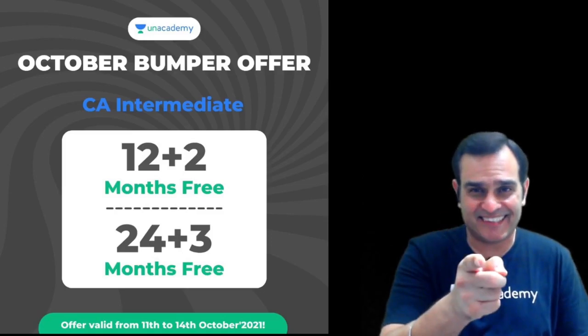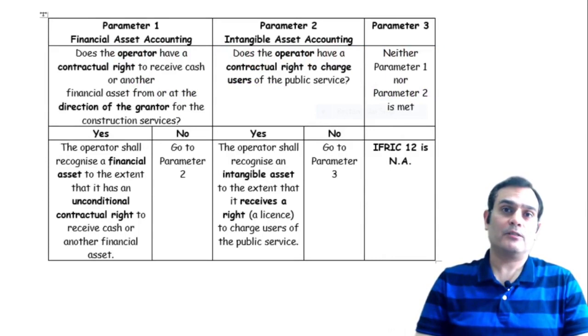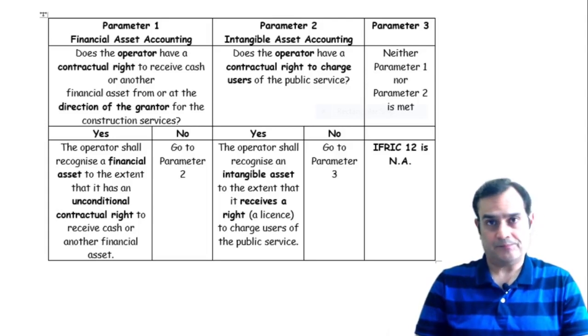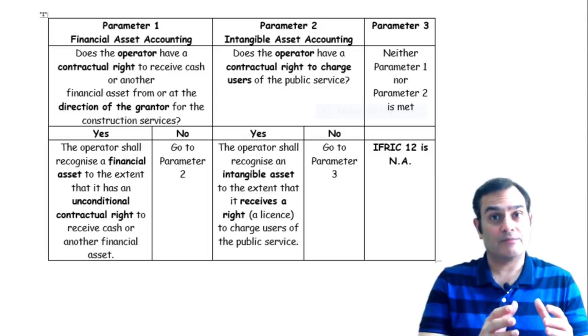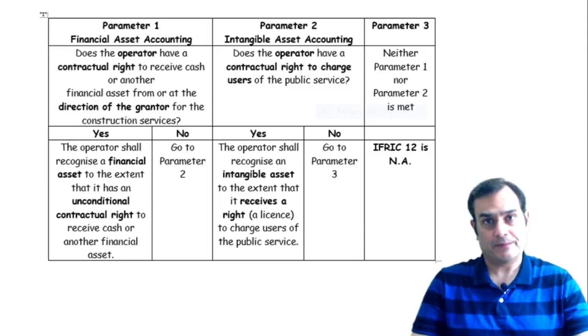Well, as you can see, I have made a particular chart where I've divided it into a total of 3 parameters. The first parameter is financial asset accounting. As the name is suggestive, financial asset, of course, it immediately reminds you of Ind AS 109. And that's rightly remembered, because when you say it's financial asset accounting, it is creating a financial asset in the books of the operator.